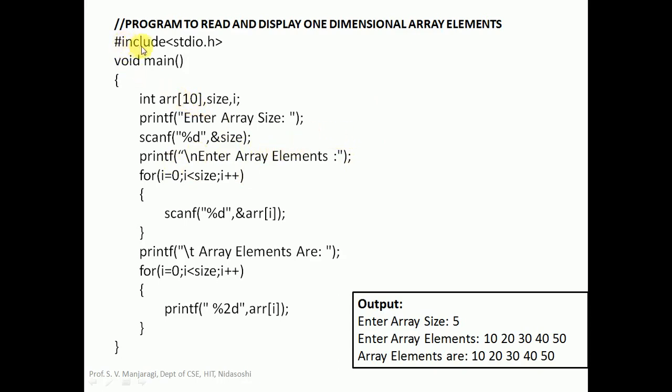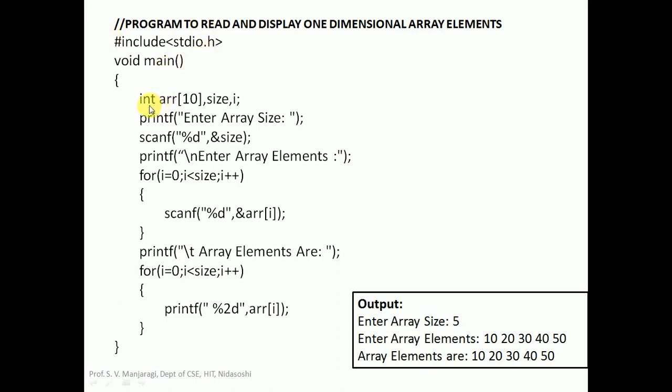So this program begins with hash include stdio.h, and after that void main. This main function is not returning any value because the return type is void here. The main function begins here and ends over here. Inside the main function, at the beginning, we have to make the array declaration and all the variable declarations. We already studied the syntax of array declaration. The array declaration syntax is data type, array name, and within the brackets we take the array size.